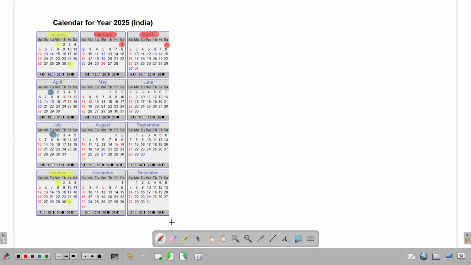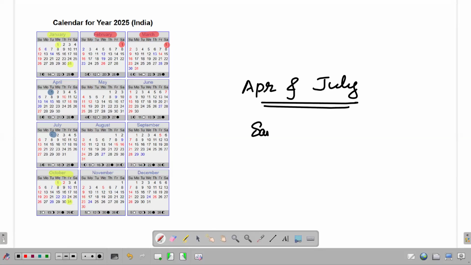In general, whether it is a leap year or a non-leap year, we can conclude that April and July always start on the same day. This you will find very, very useful and handy for solving questions.